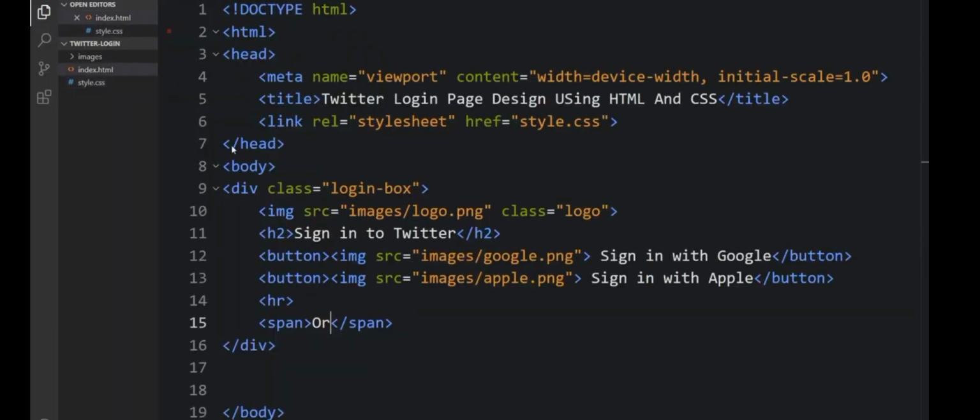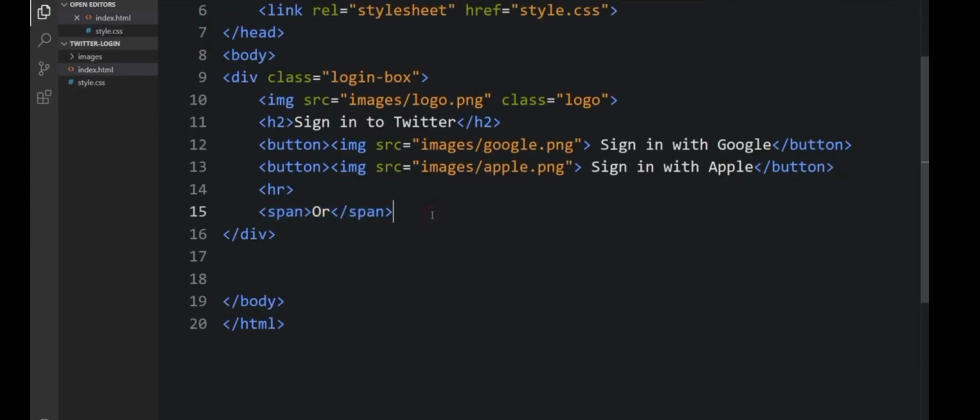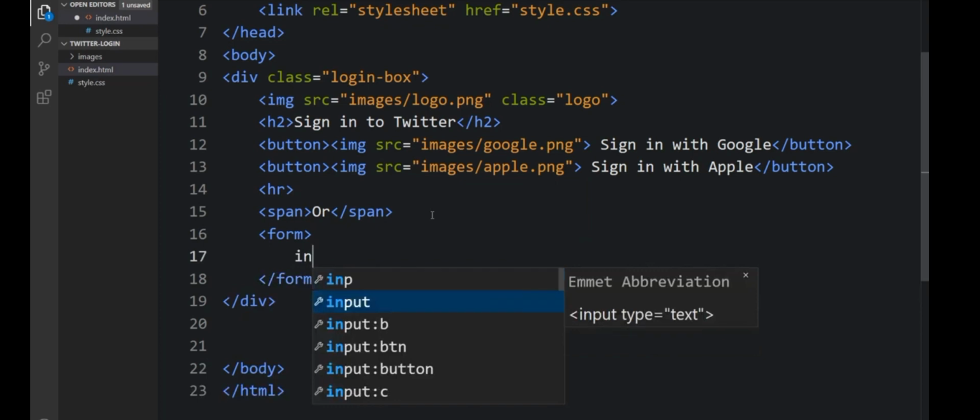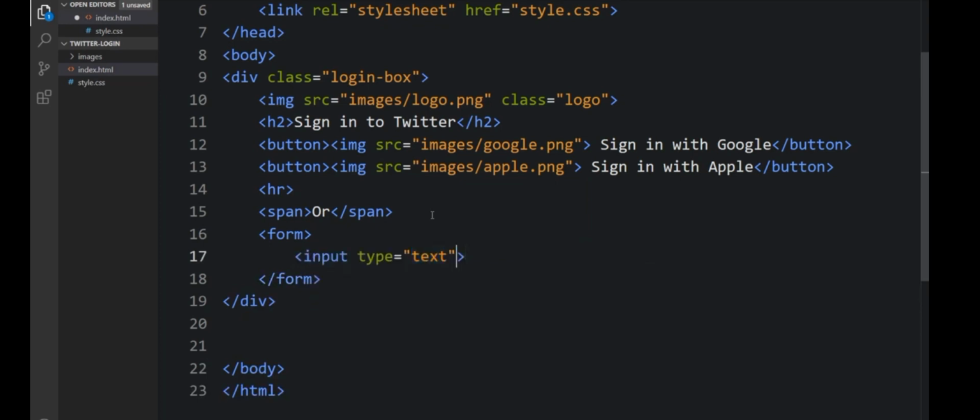So as you can see that it looks perfect. The hole is in between the horizontal line. So we use the href. So it looks perfect. So let's go back to our HTML and come down there. So the form is form action. So in between the form, I will